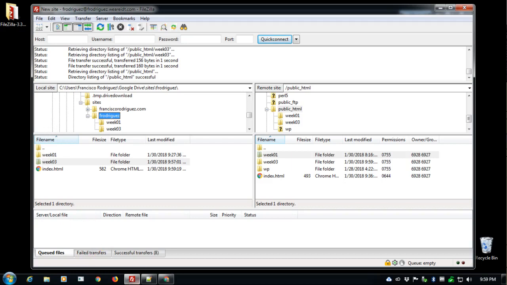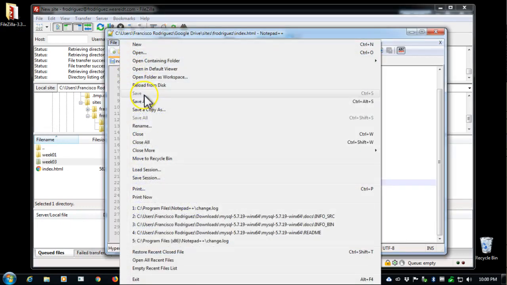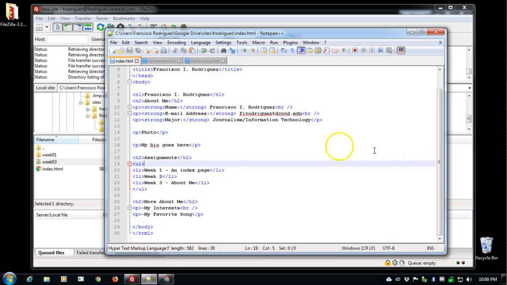And maybe I didn't hit save the last time. Let me make sure that I saved. File, save, it's already saved. I have breaks, paragraphs, etc.